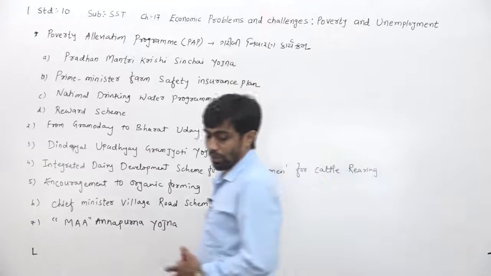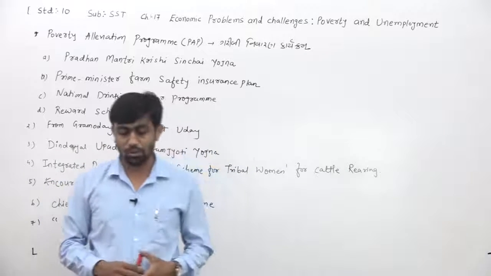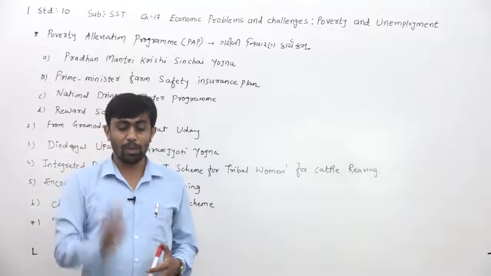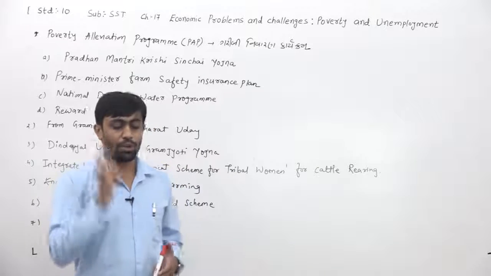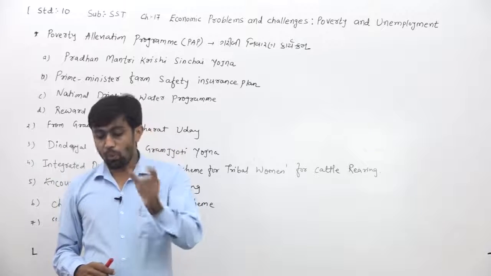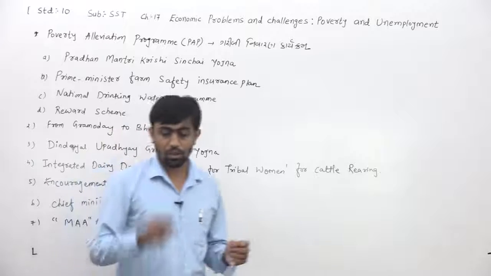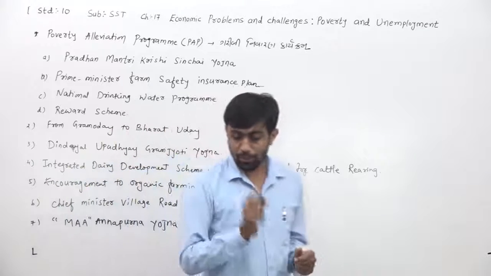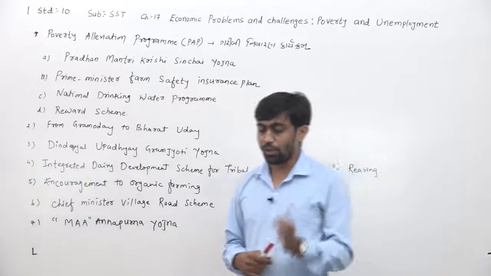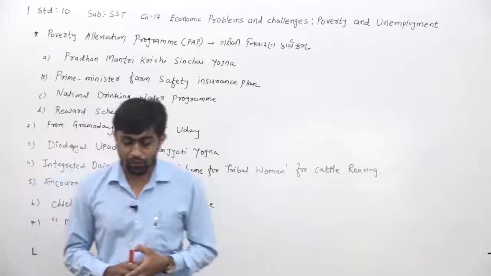Dear children, you know very well that in order to make the poverty alleviation solution successful, the rural and urban people living below the poverty line should get the direct financial benefit from the welfare schemes.